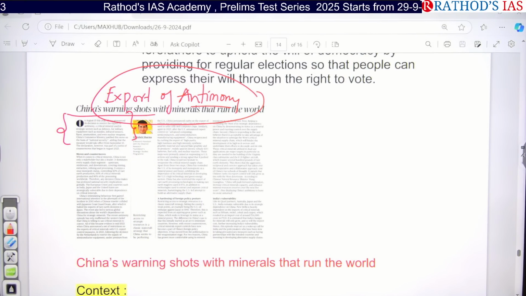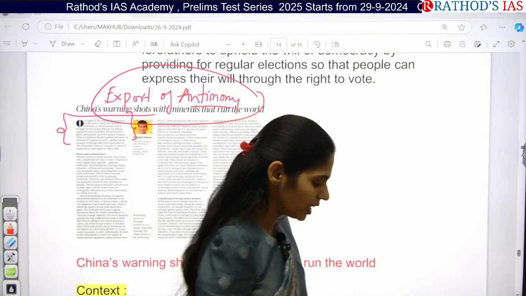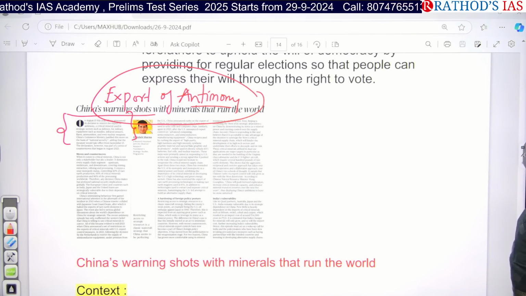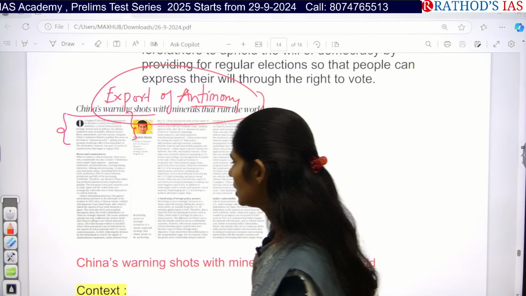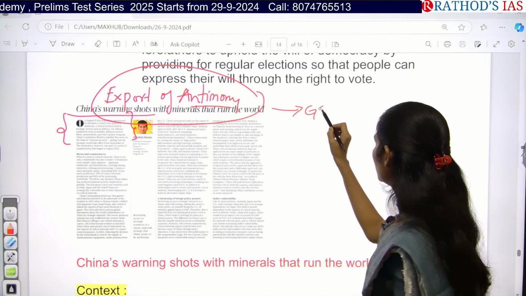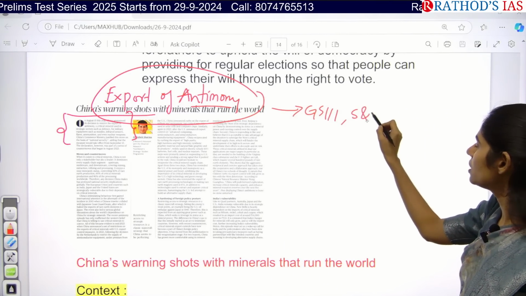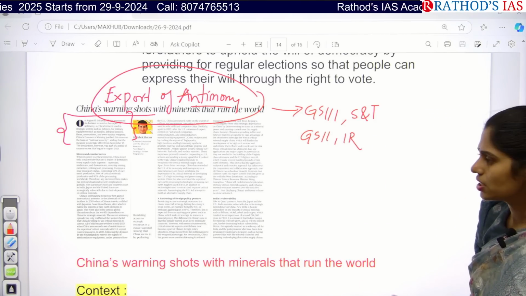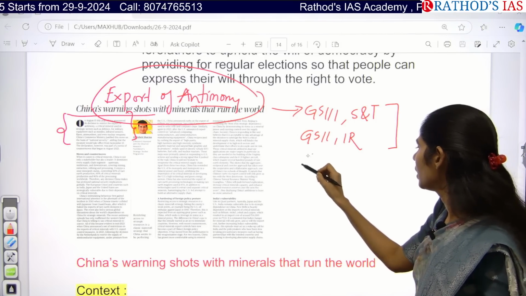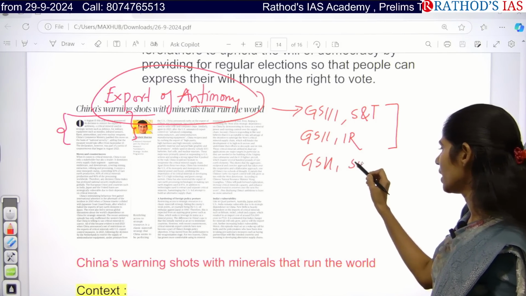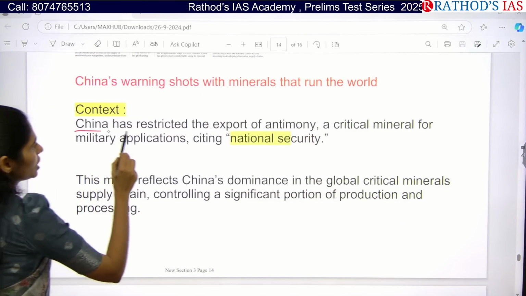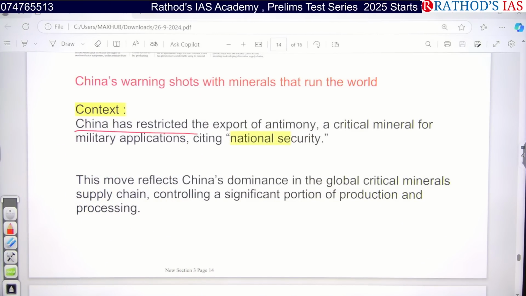Then what will be the future? What will be happening now? Think and tell me what will happen if China stops the export of antimony. From which subject can we say this? From GS paper 3 under Science and Technology, and from GS paper 2 under International Relations, right? And we can even see GS paper 2 impact on society. Okay, now let us see this article in detail. China has restricted the export of antimony, which is a very critical mineral for military applications.